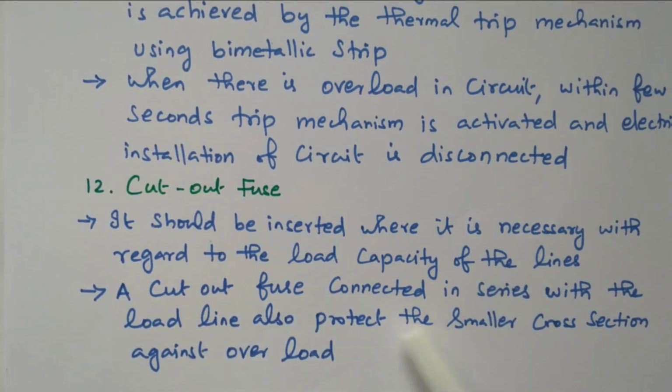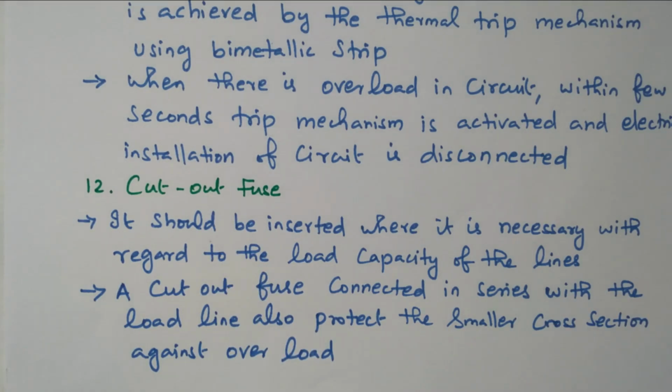A cutout fuse connected in series with the load line also protects the smaller cross section against overload. This is used particularly for individual equipment, whereas the MCB and other devices are used for the entire circuit. For any special equipment we need to protect, we can connect it through the cutout fuse, so that this cutout fuse will not allow any excessive current. It will disconnect and protect the equipment.